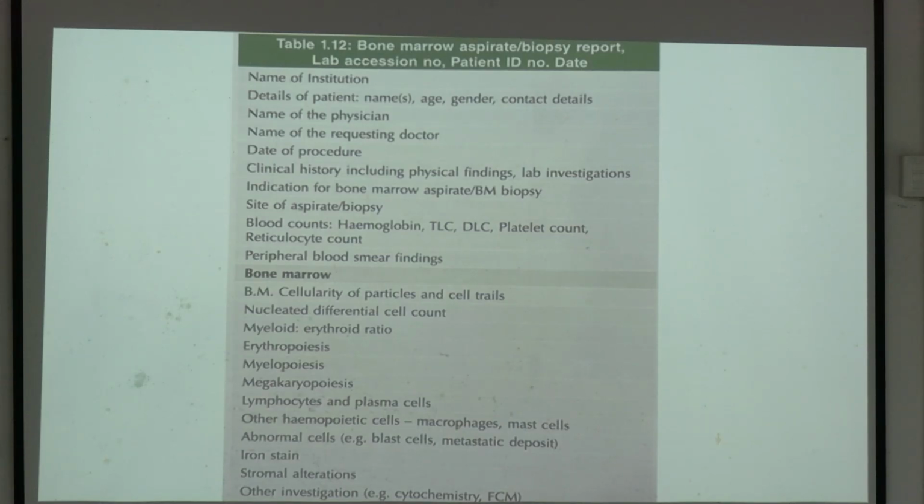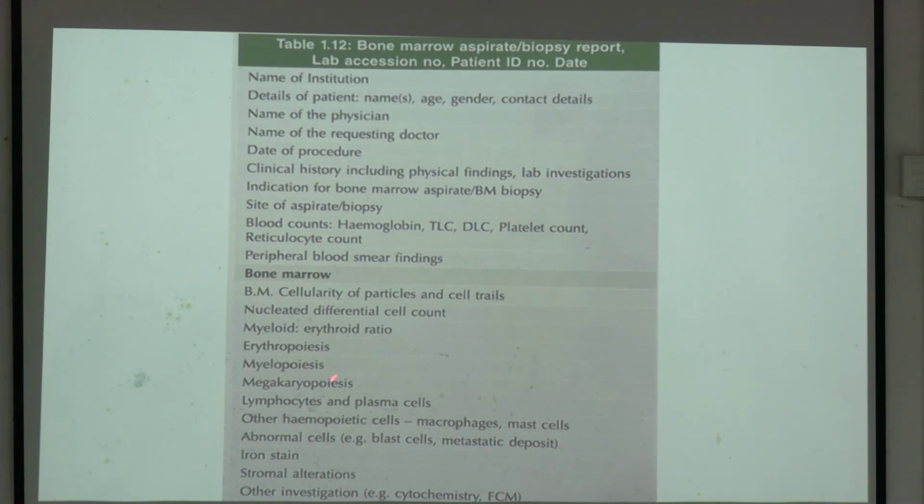This is a must. The PBS finding which I find in the peripheral blood film will be present in the bone marrow aspiration reporting format, like hemoglobin, TNC, DNC, platelet count, reticulocyte count, and peripheral blood smear finding. Now, the bone marrow reporting format starts from here.